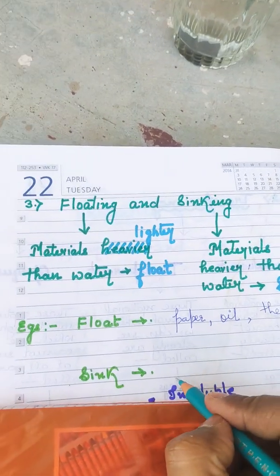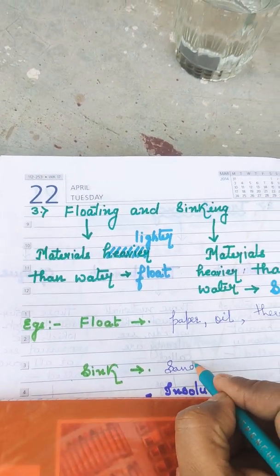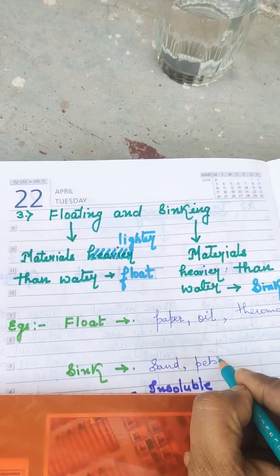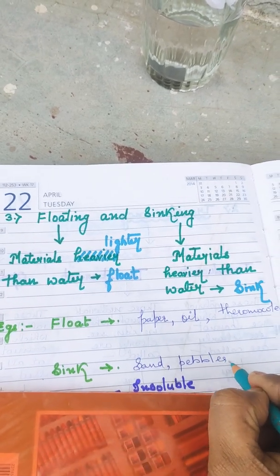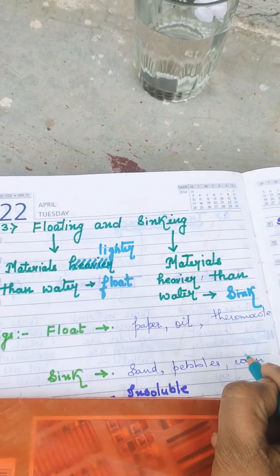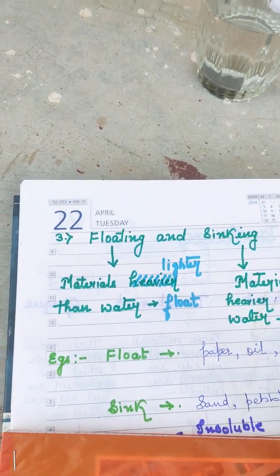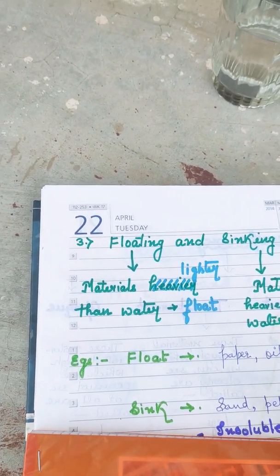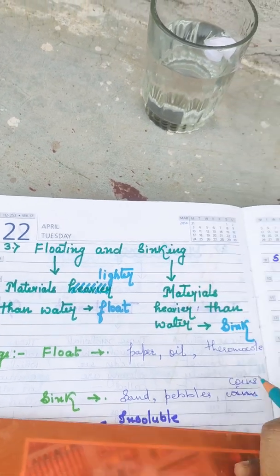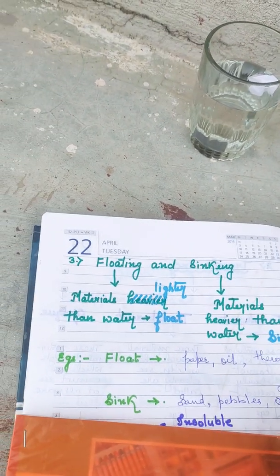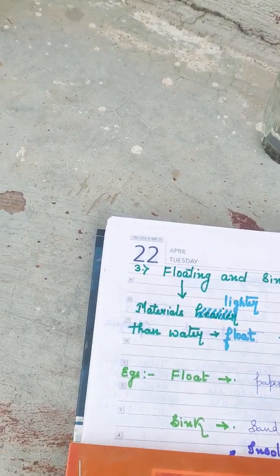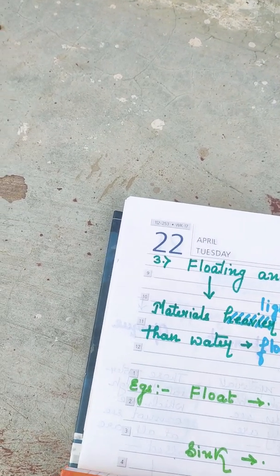Sinking, you see, sand, pebbles, coins, C-O-I-N-S, coins, etc. They are the materials which will sink in the water. Clear? Now the next property is solubility.